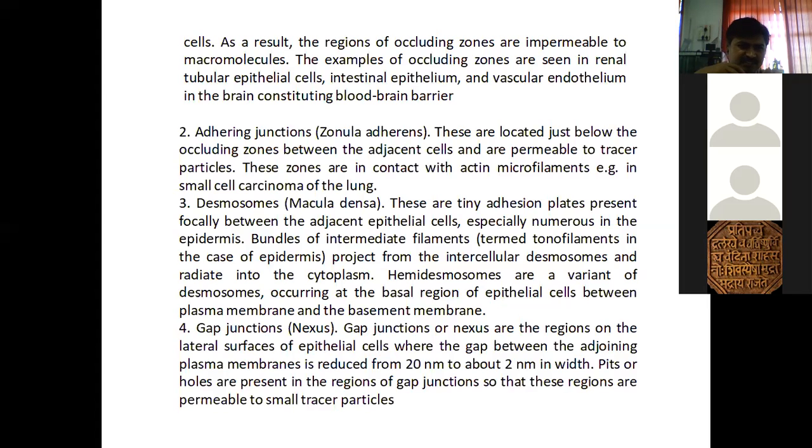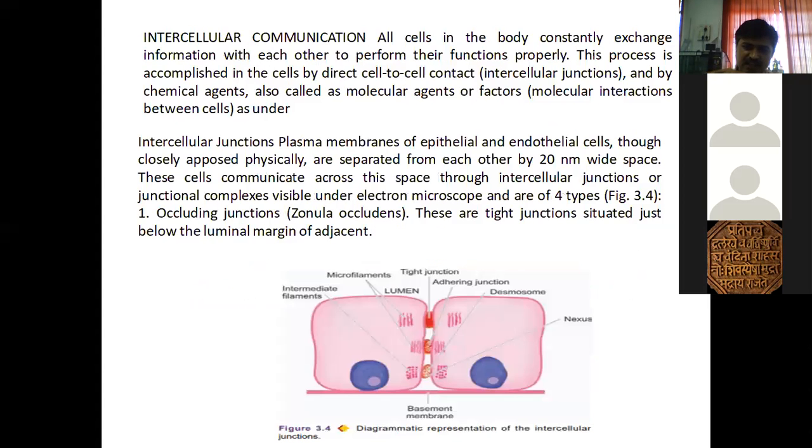Adhering junctions here. Adhering junctions means what? Once again, come to the diagram. You see, in between the two cells at the central position, the adhering junction is there. Can you see it in the diagram? This red junction, in between the two cells. The central junction is called the adhering junction.